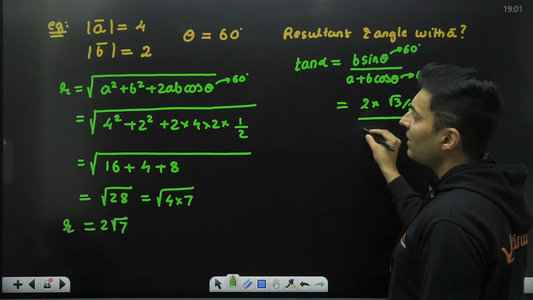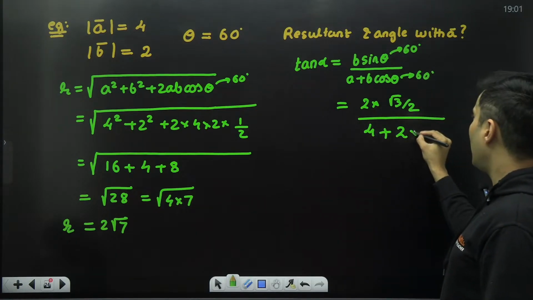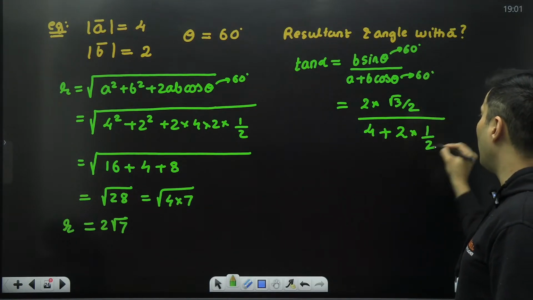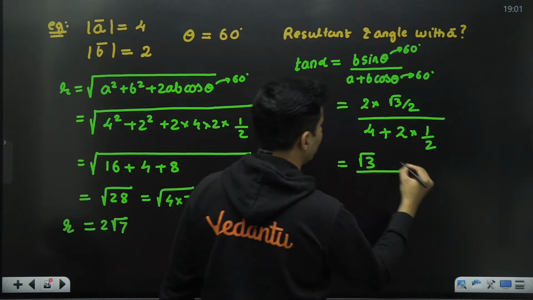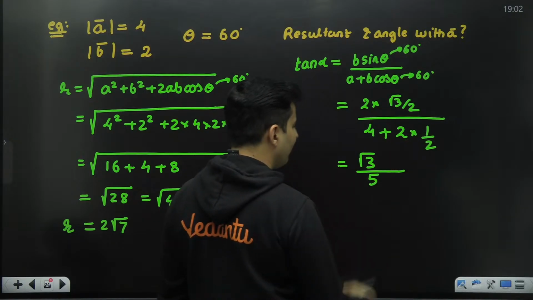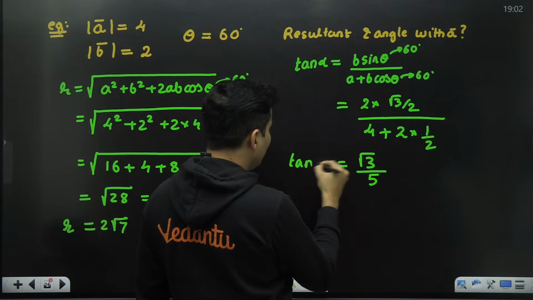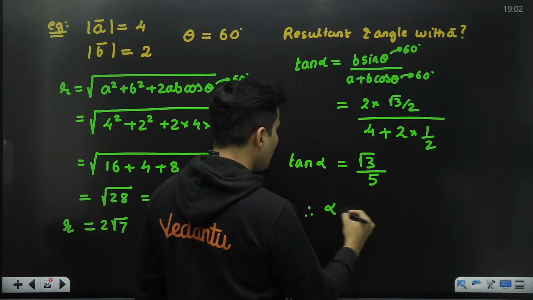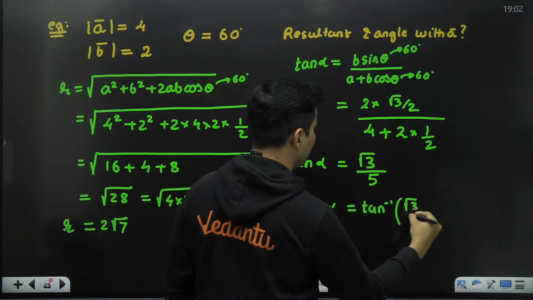A is 4, B is 2, and cos 60 is half. 2 and 2 cancel. In the numerator, I have root 3. In the denominator, 2 and 2 cancel, it is 1, and 4 plus 1 is 5. But do I leave the answer like this? Not necessarily. You can write alpha is nothing but tan inverse of root 3 by 5.